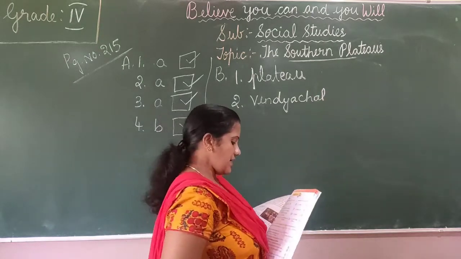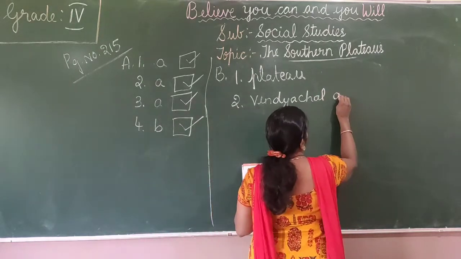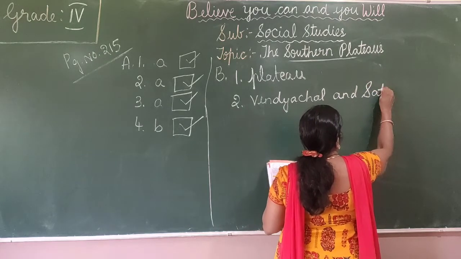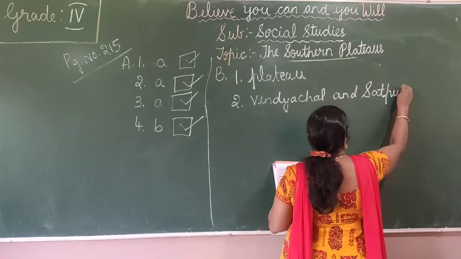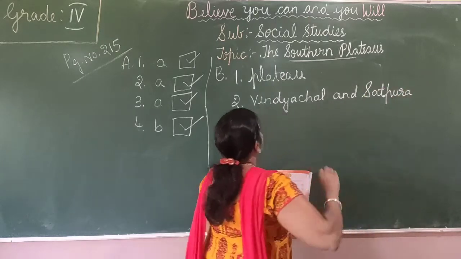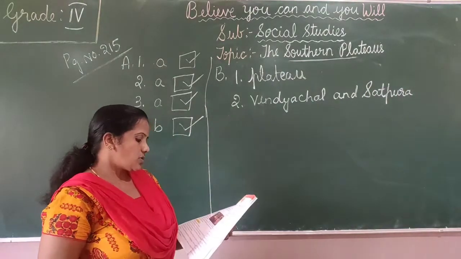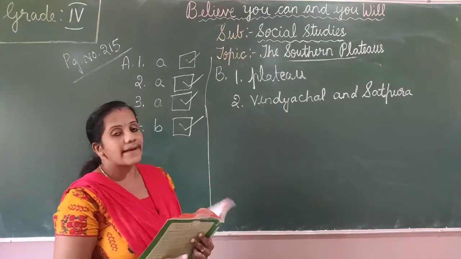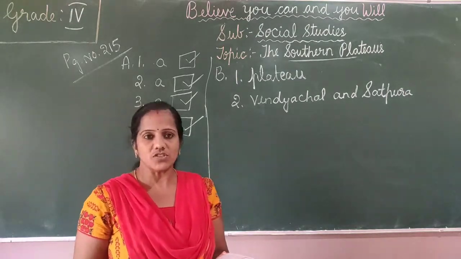Vindhyachal and Satpura. S-A-T-P-U-R-A. Satpura. Okay. So the Narmada River flows between the Vindhyachal and Satpura mountain ranges.